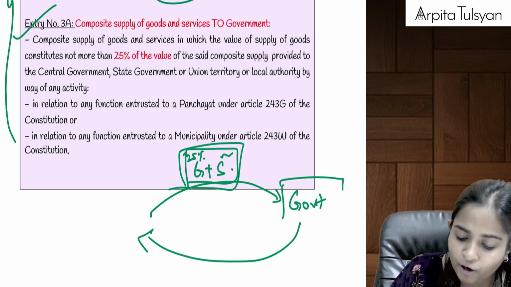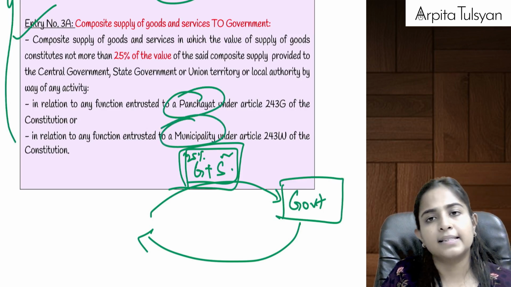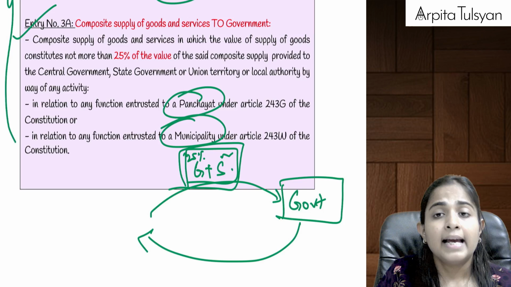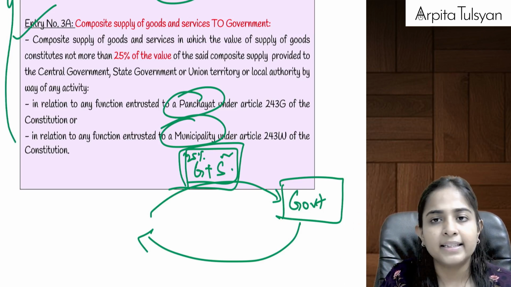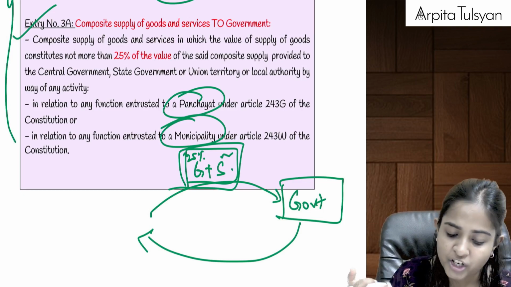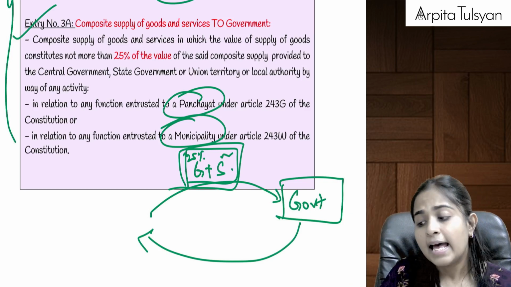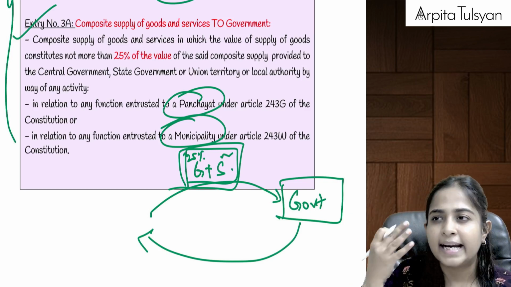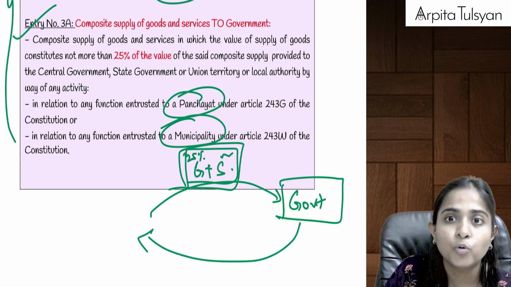Now, for which services will the government appoint me? Any services which were actually entrusted to panchayat or municipality. Let's say the government tells me that you have to repair the street lights. Maintaining the street light was the responsibility of panchayat or municipality. The government tells me that you have to maintain the street lights, and if there are any bulbs or lights which are damaged, you have to repair that also. You have to bring new lights also.